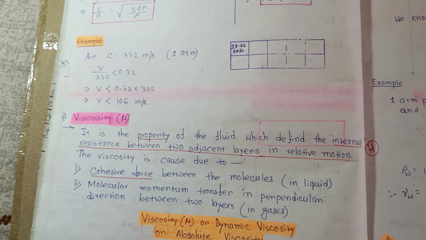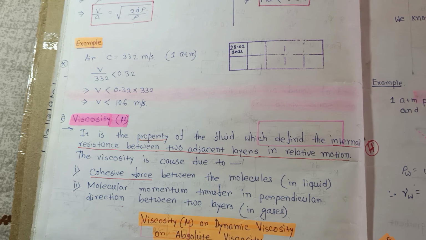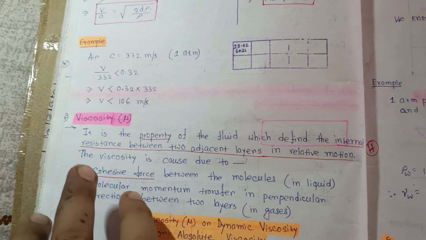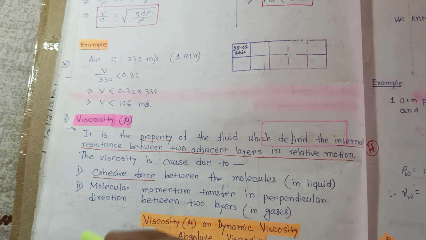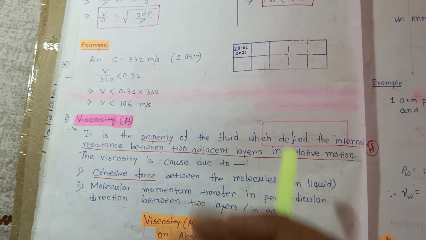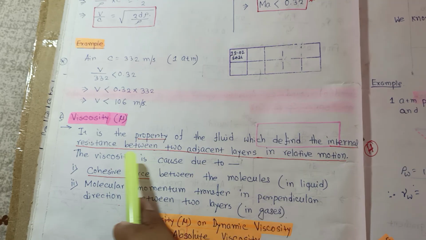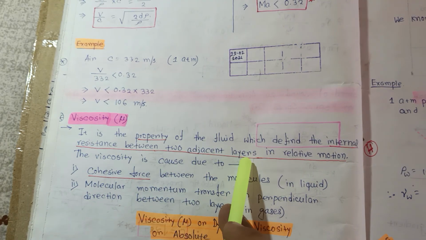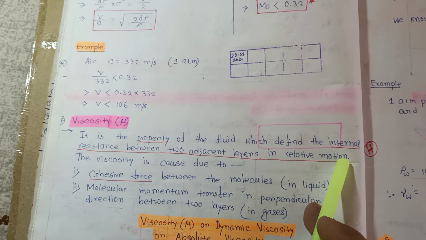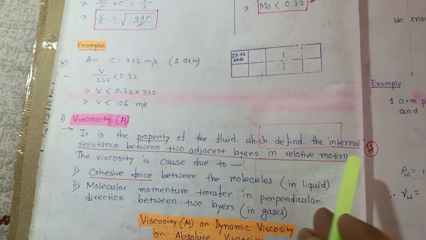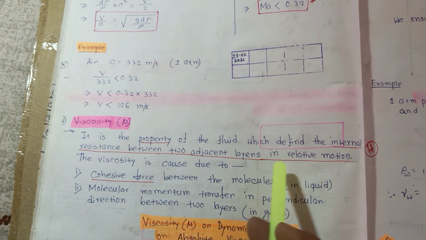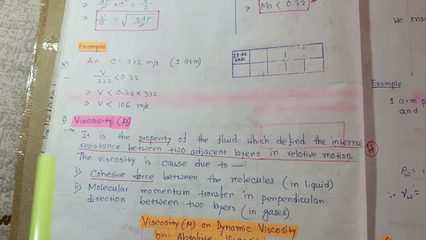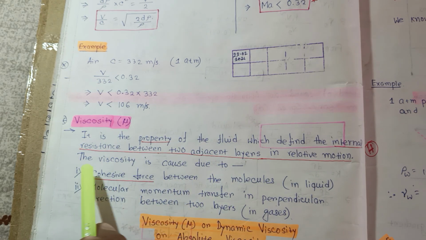So in the previous lecture we saw the Mach number. Now in this lecture we'll understand the viscosity of the fluid. It is a property of the fluid which defines the internal resistance between two adjacent layers in relative motion. So this is very important. Remember this: the internal resistance between two layers is known as the viscosity of the fluid.